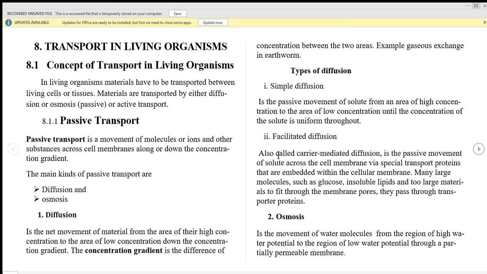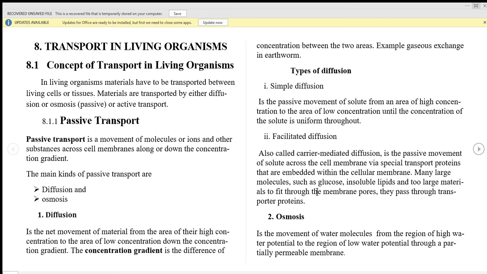So by definition, facilitated diffusion is also known as carrier mediated diffusion. So it's a passive transport of solute across the cell surface membrane via special transport proteins that are embedded within the cellular membrane. Kwa material yanakuwa transported lakini kwa kutumia protein maalum ambazo zinapatikana kwenye membrane.